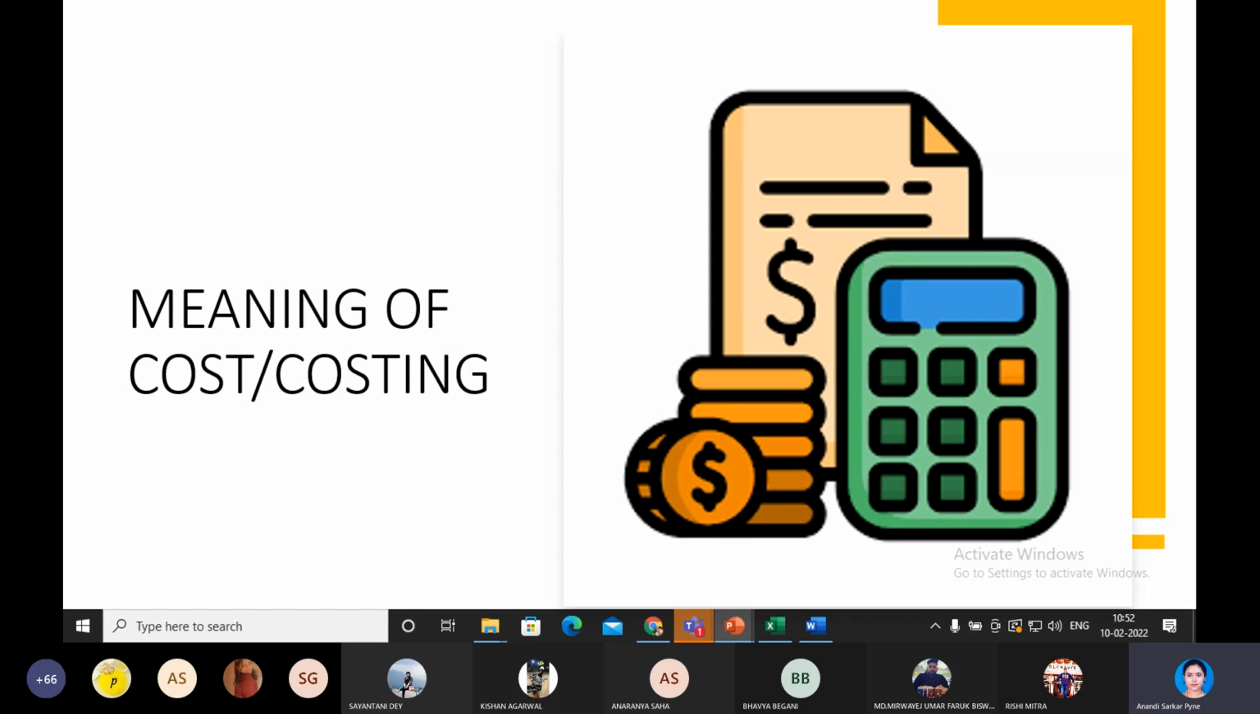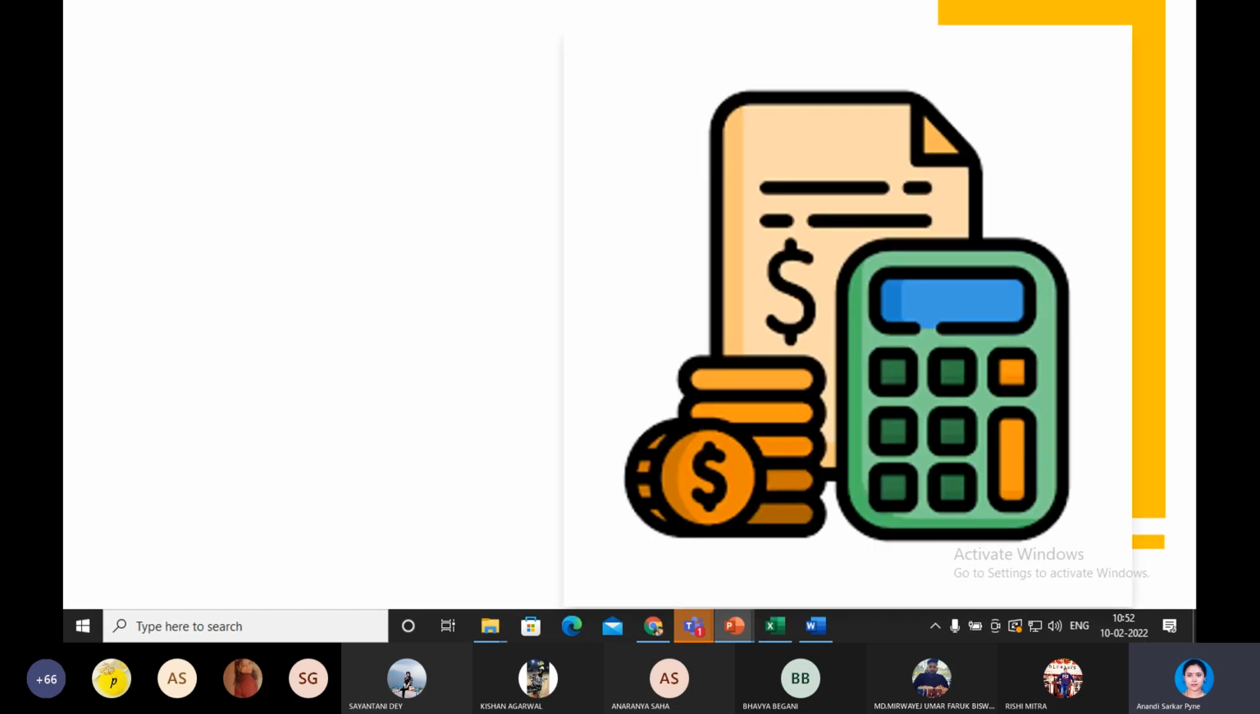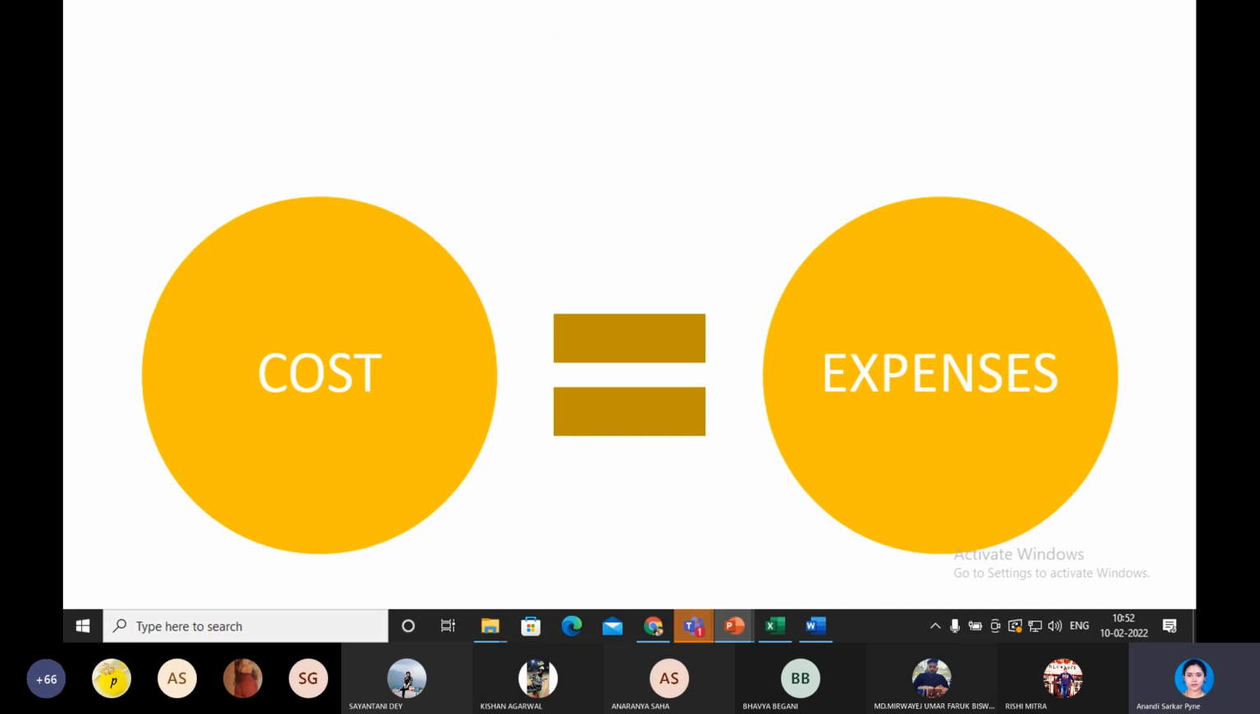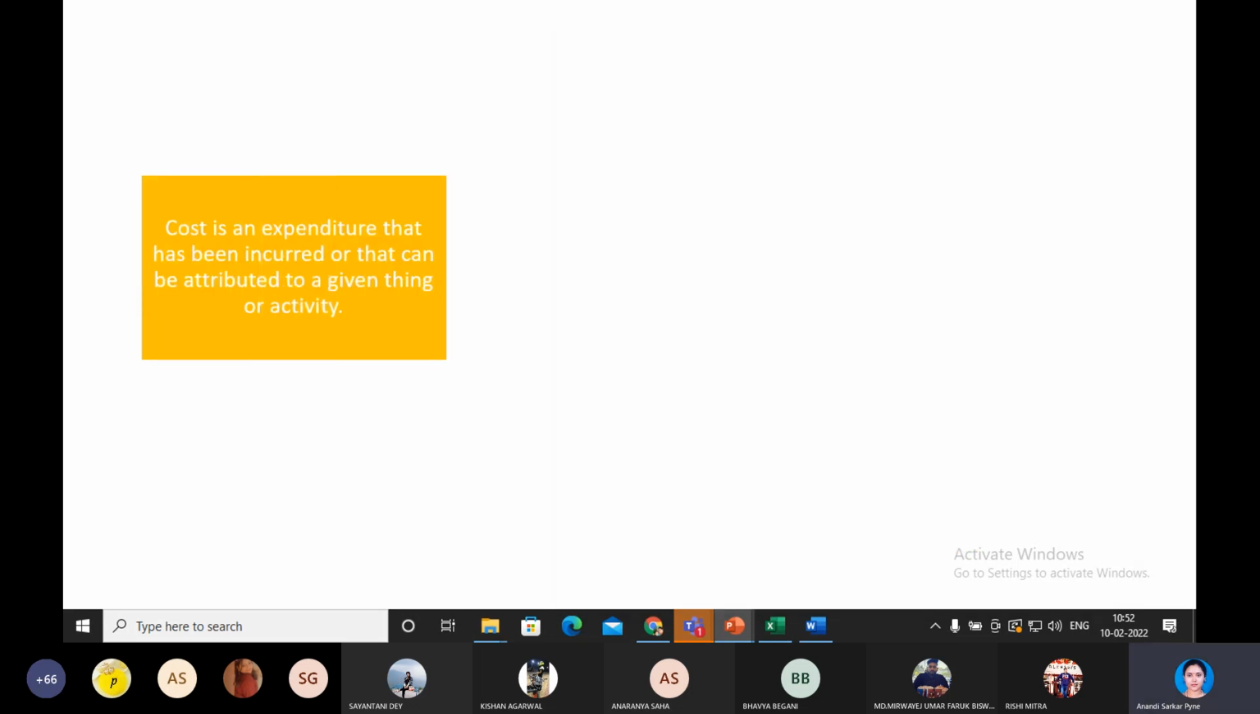But now we will understand what is costing. So, as I pointed earlier, cost is nothing but the expenses of the company. Cost is an expenditure that has been incurred or that can be attributed to a given thing or activity. Given thing or activity here pinpoints towards the unit, a particular product, or department, or a certain project where an expenditure has been incurred or budget has been thought of to be invested or expended.